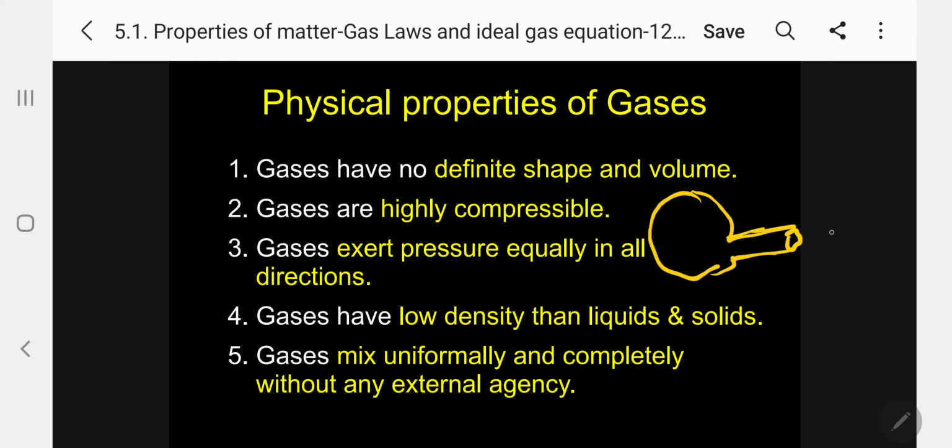Here gas 1, here gas 2. If I connect these two by a connector, automatically, without any external agency, gas 1 and gas 2 will mix together uniformly and completely. This is the physical characteristic of gases.